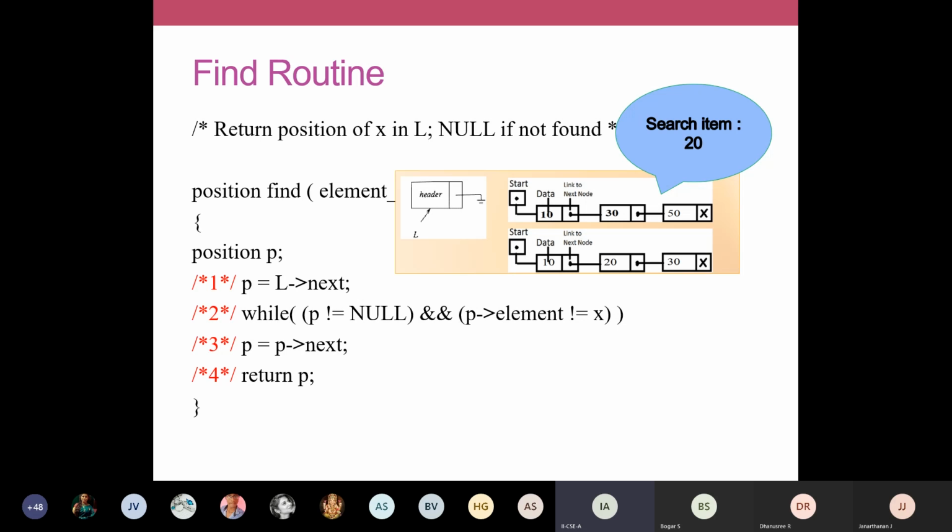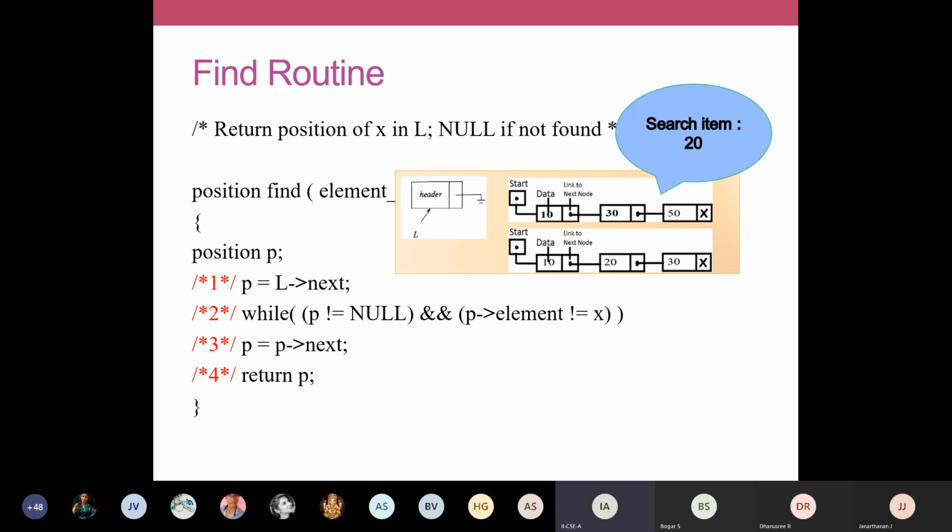Case one is your linked list might be empty. In that case, your search is going to be a failure. You don't have your search element inside your linked list. And another possibility is you might have some data elements inside your linked list, and when I'm searching, my data element may not be present. I'm searching for the data element 10.